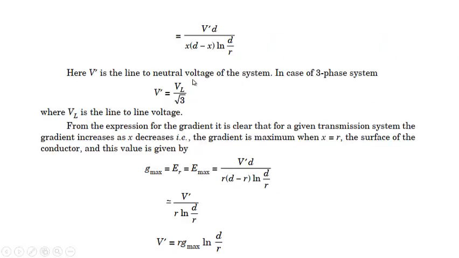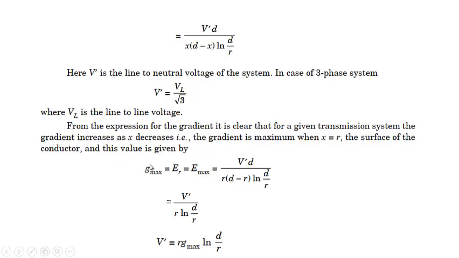In case of a three phase system, V dash will be equal to VL by root 3, where VL is the line voltage. From the expression of the gradient, it is clear that in the given transmission system, the gradient increases as x decreases. So we need to find out where the maximum gradient will be. The maximum gradient will occur when x is equal to r, that is at the surface of the conductor.